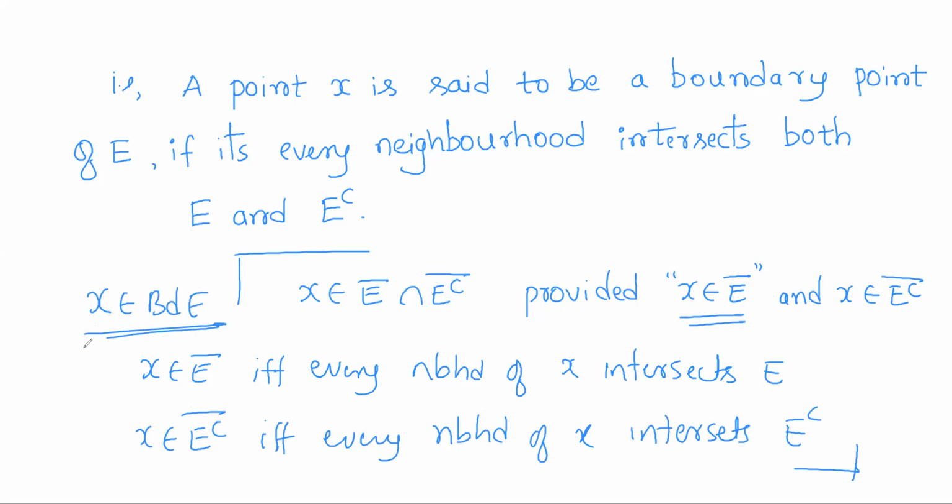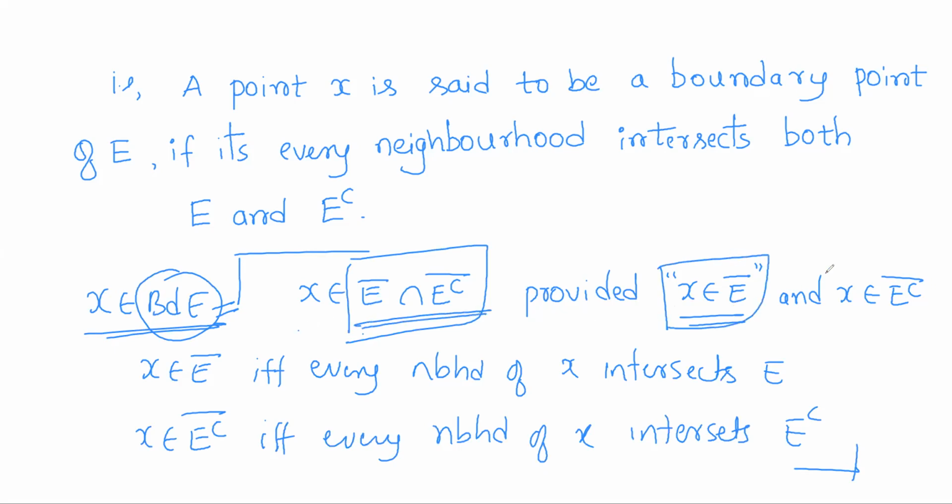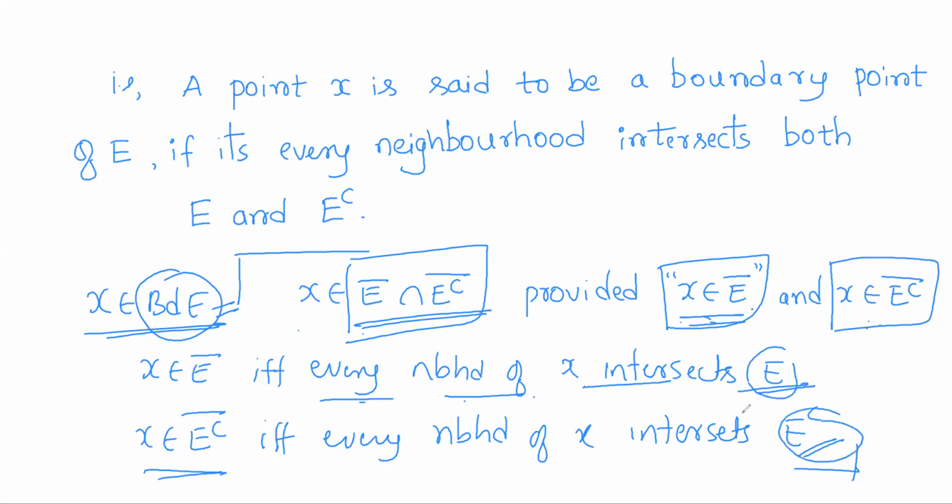So here we see what it means for X to be a boundary point of E. A point X is said to be a boundary point of E if X belongs to this set, the closure of E intersection the closure of E complement. X belongs to this intersection if it is in both sets. X belongs to the closure of E if and only if every neighborhood of X intersects E, and X belongs to the closure of E complement if and only if every neighborhood of X intersects E complement. So X belongs to both sets if every neighborhood of X intersects both E and E complement.